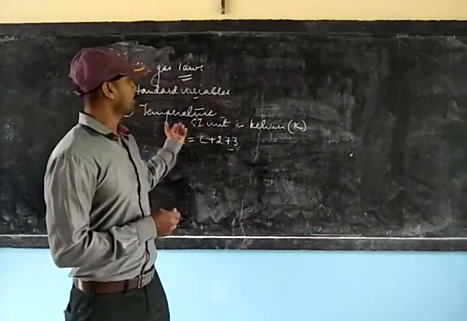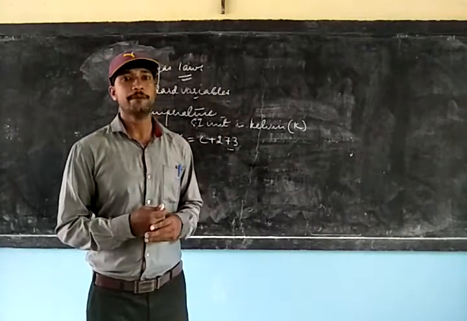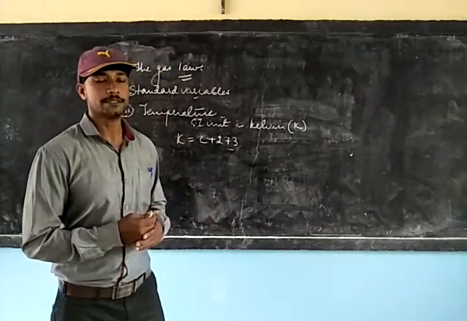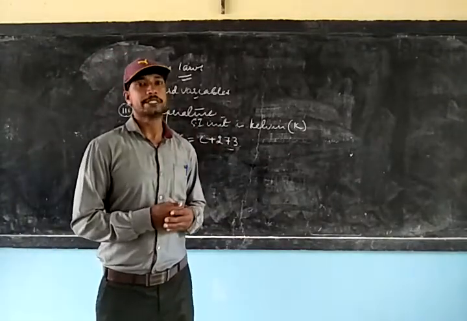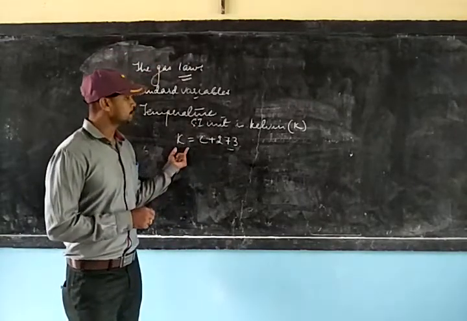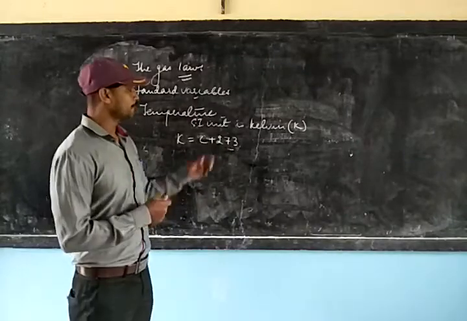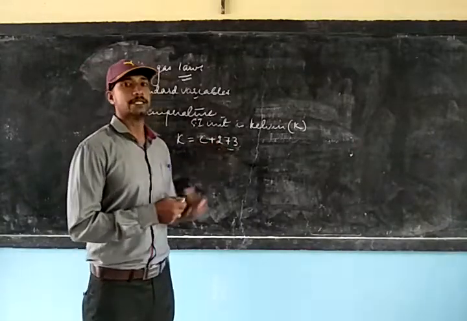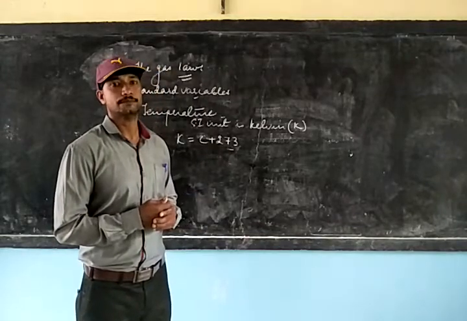The SI unit of temperature is Kelvin. Commonly we measure the temperature of a body in degrees Celsius, but we have one more unit, which is Kelvin, and Kelvin is equal to C plus 273. That is, when we add 273 to the degree Celsius value, we can convert it into Kelvin.